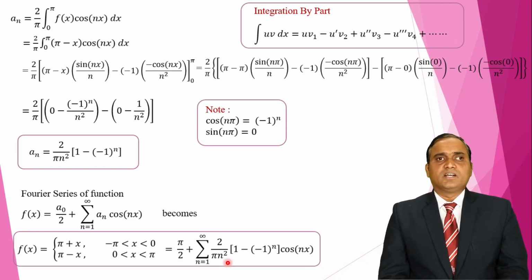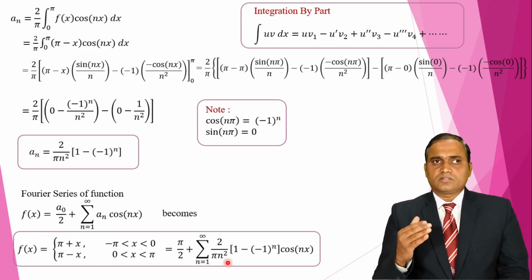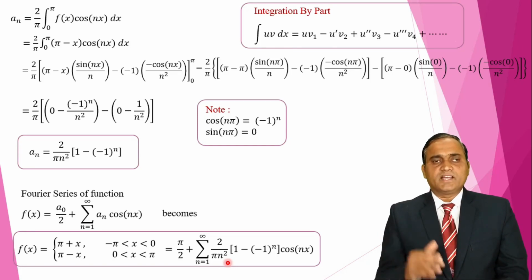In the next lecture, we will cover an example on how to find the Fourier series in the range minus pi to pi when that function is neither even nor odd.